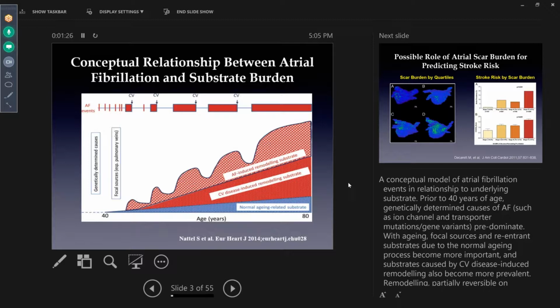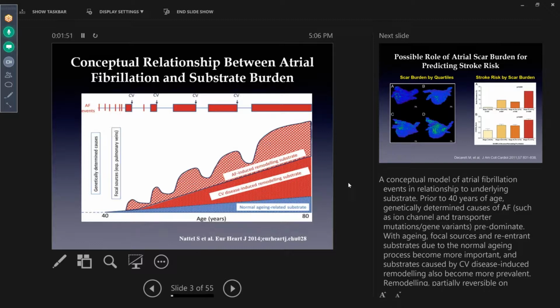And then there is a component of normal aging-related substrate that is very difficult to modify because fibrosis and other changes develop as one gets older. And then the burden of cardiovascular disease, many of the risk factors that have been discussed today, contribute another component of modifying the disease substrate that leads to the development of atrial fibrillation.